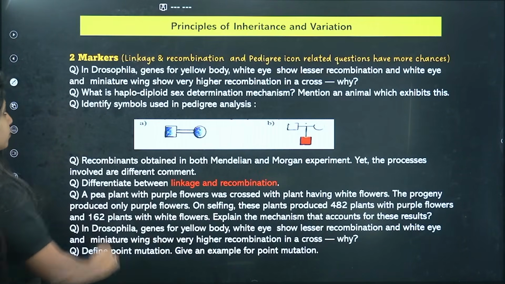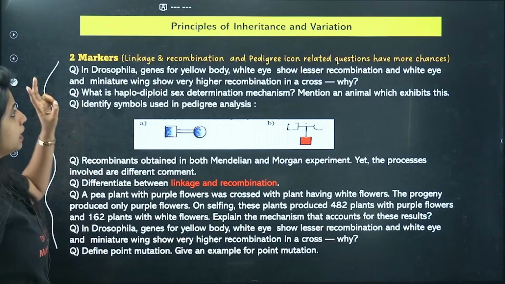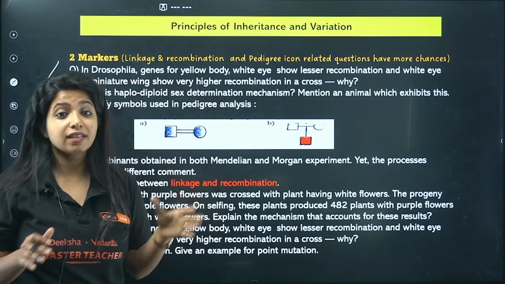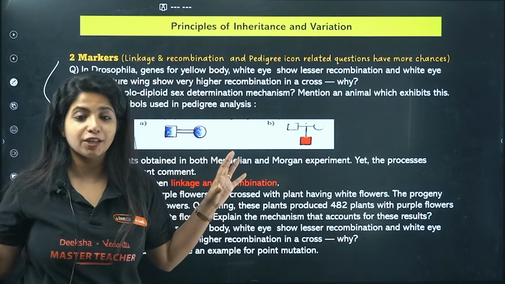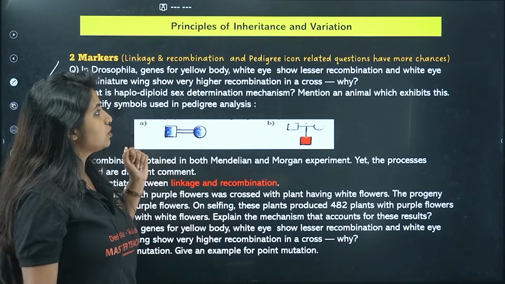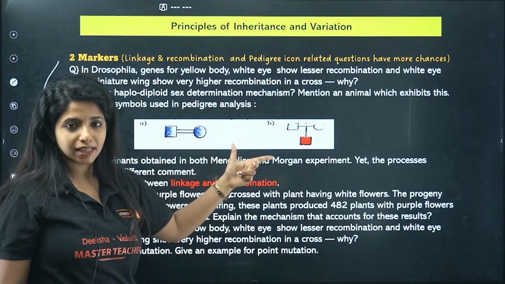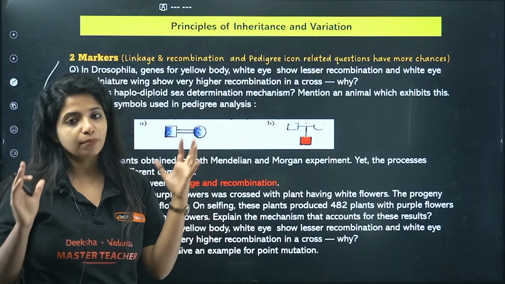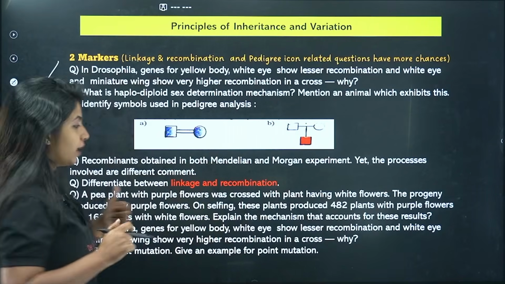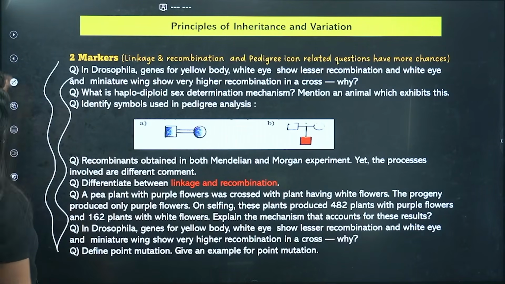Now, principles of inheritance and variation, again 2 marker. In 2 marker, linkage and recombination related things can be coming in. Okay, anything related to linkage and recombination, and also the pedigree chart related questions like this or anything else could also be coming in. So make sure you know that. Okay, apart from that, I have given you all the questions.